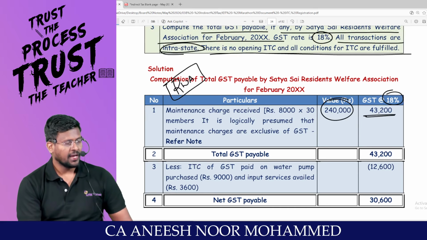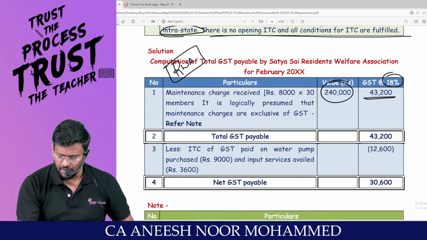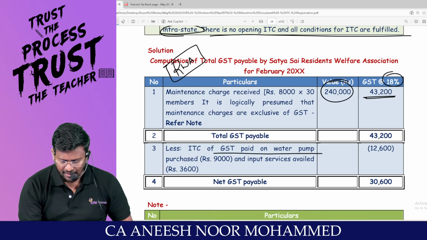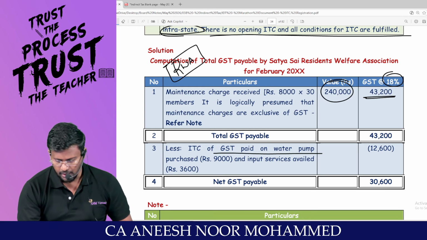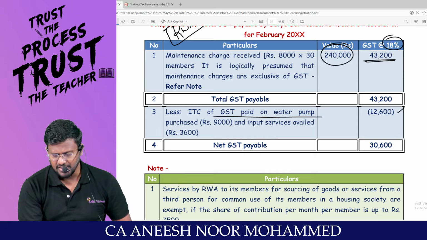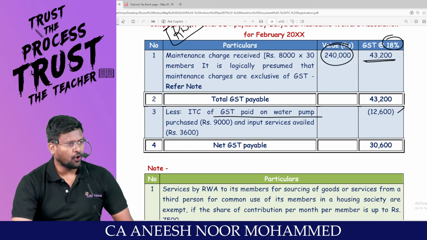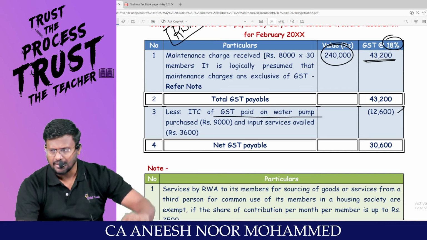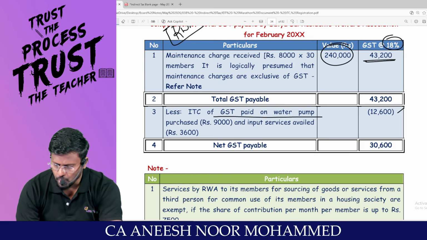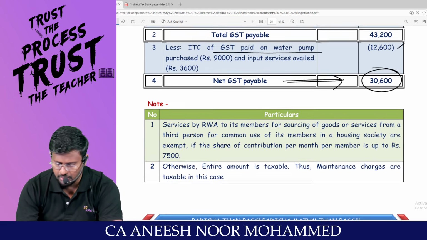Am I right? And this guy has purchased something, which is a water pump. For that, they have paid GST of 12,600. That can be taken as ITC. So 43,200 is the output tax collected, minus 12,600 is the GST paid. So the net GST payable will be 30,600.